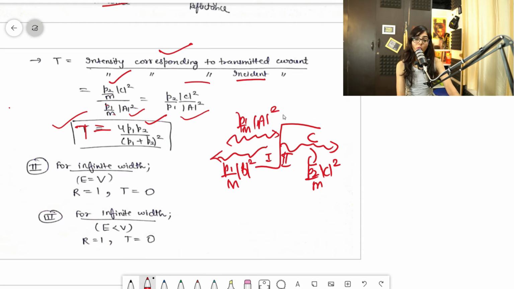So guys, both of these things are very important. The examiner can ask what is reflectance and what is transmittance, R and T.